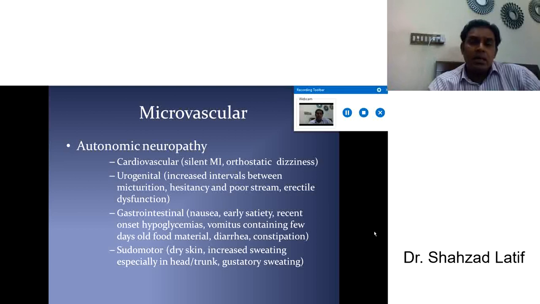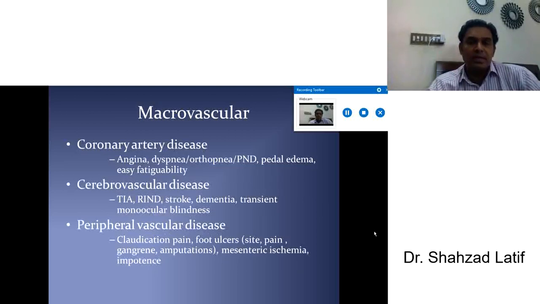And any pseudomotor changes, dry skin, increased sweating, especially in the head and trunk, and gustatory sweating. Always think about the microvascular complications of diabetes mellitus.